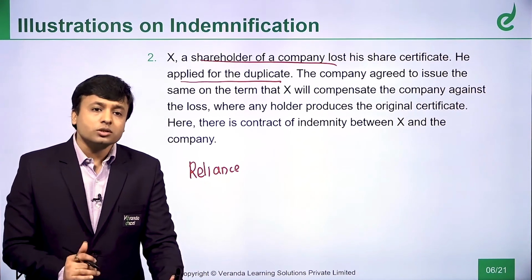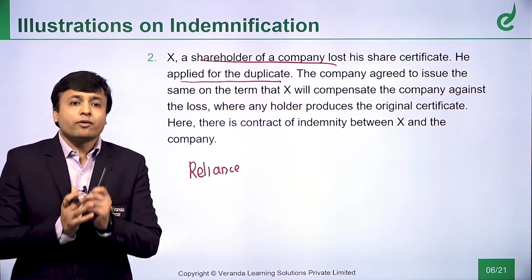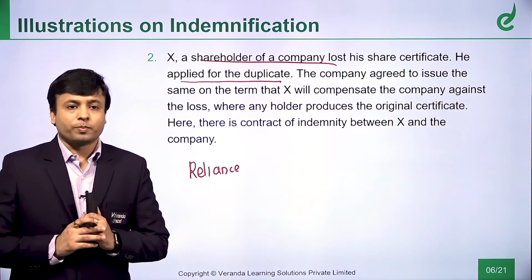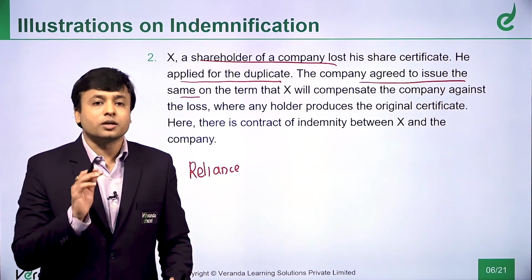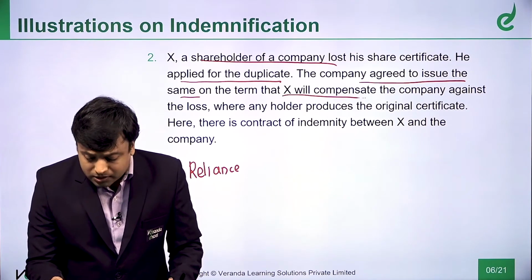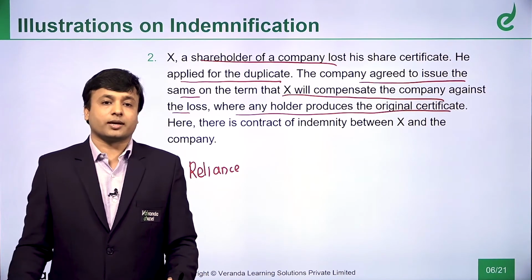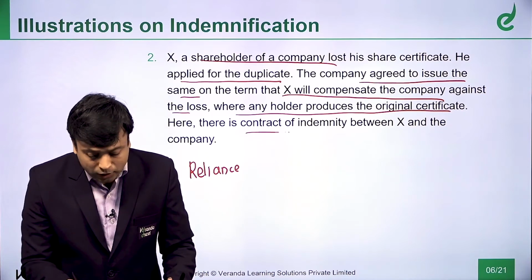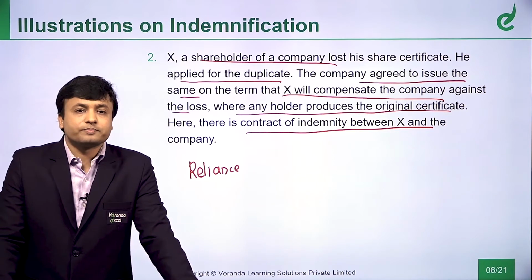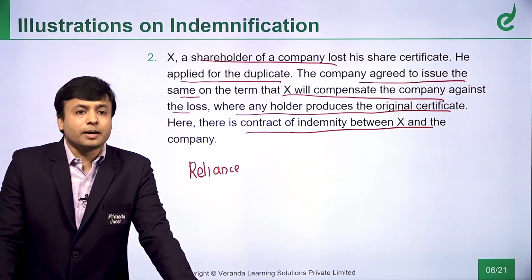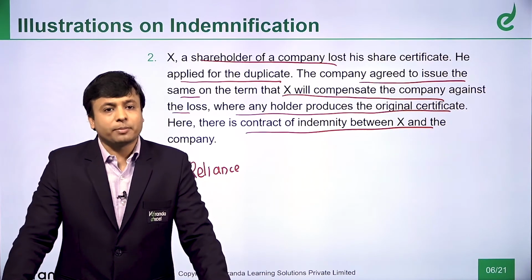Boss, I have lost this certificate. He approaches the compliance officer of Reliance and he says to them, boss, I have lost my share certificate. Please help me out. Please give me a duplicate certificate. The company agreed to issue the same on the term that X will compensate the company against the loss where any holder produces the original certificate. Here, there is a contract of indemnity between X and the company. Now, this is an example of a share certificate. You can extrapolate this example in any situation.